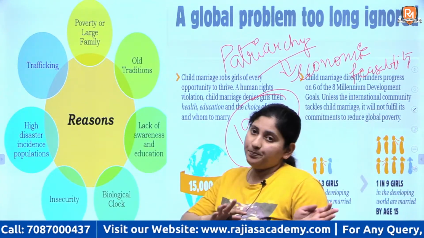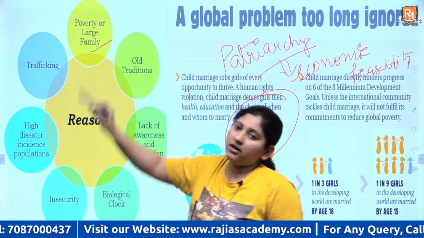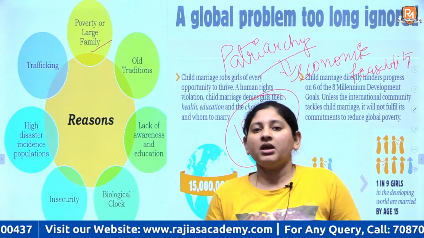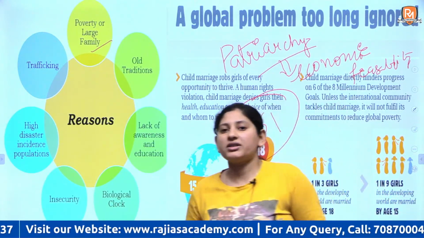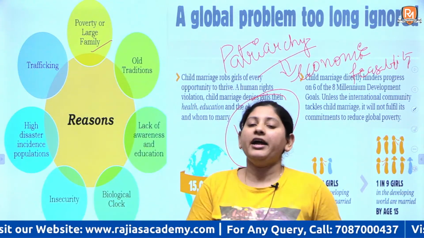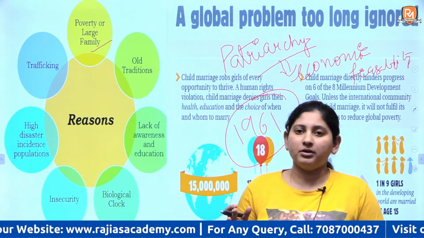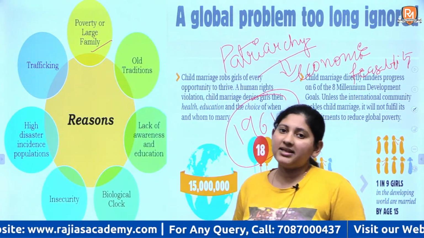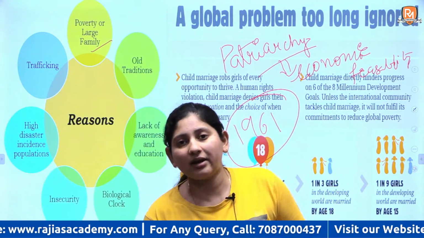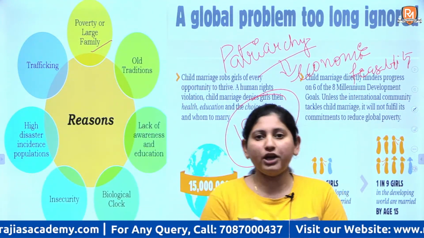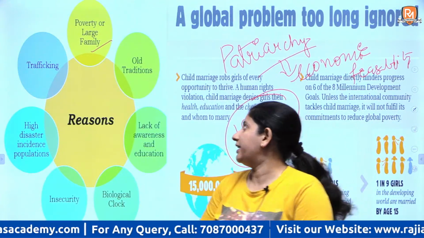Now, other factors are poverty or a large family. See, if there are multiple children, the parents have to provide for multiple children. Just to get rid of that responsibility, they decide to marry off children at a very young age so that they can be free of those responsibilities, right?